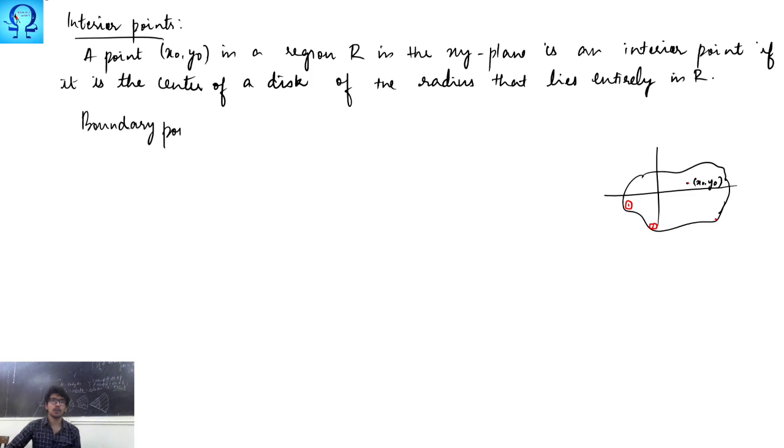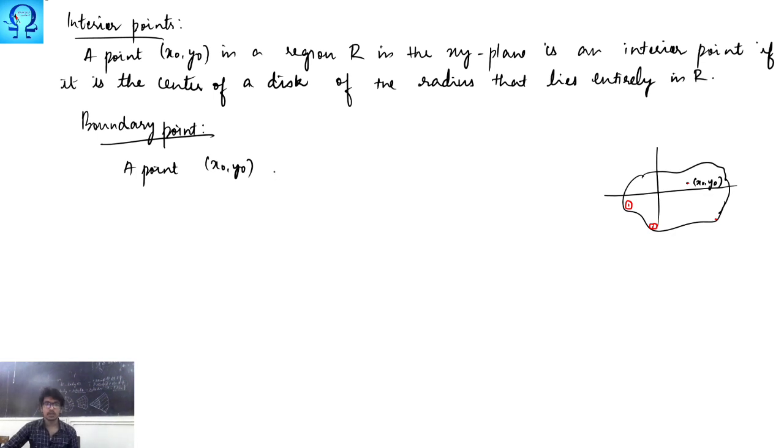Next, we are moving to the definition of a boundary point. So what do we mean by a boundary point of a region R? A point x naught y naught, we are choosing some point. This is just a naming, you may call it x1 y1 or whatever you want.